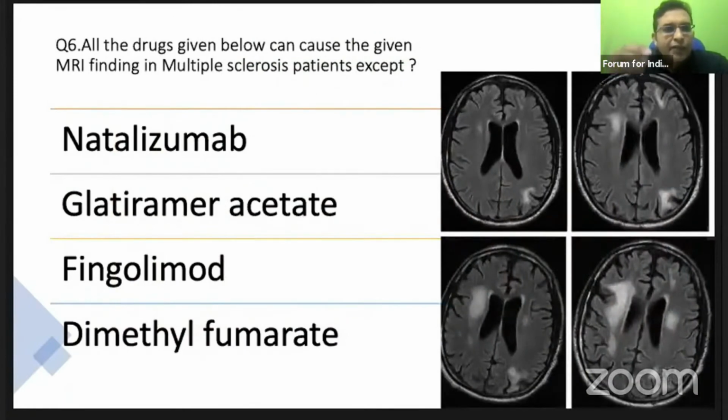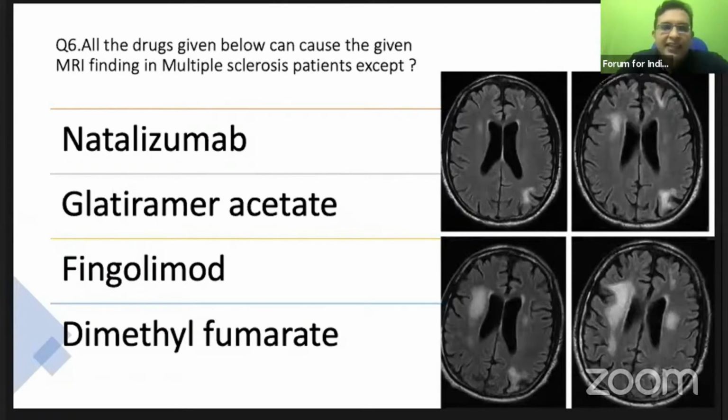All the drugs given below can cause the given MRI finding in a multiple sclerosis patient. So any disease modifying drug given in a multiple sclerosis patient can cause this MRI finding. So what is this MRI finding? First, you have to identify and keep in mind what the MRI finding is. Don't jump and answer. I told you that every time you see a question, take your time before answering.